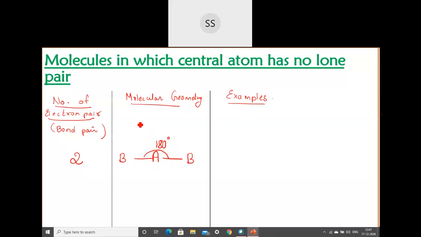So it can be anyhow. You can arrange them like this also. A can be in the center this way, but then put them at the maximum distance. Here also 180 degrees. The orientation can be anyhow, but the geometry you are going to get will be linear itself. This is the way we can arrange them. So the geometry we are going to get, the geometry name is linear. Remember the name also. And for this, the example is the one which has two electrons in the outermost shell, like beryllium. We have beryllium chloride, BeCl2, as an example. Even Hg has two electrons in the outermost shell, so HgCl2 is also an example.